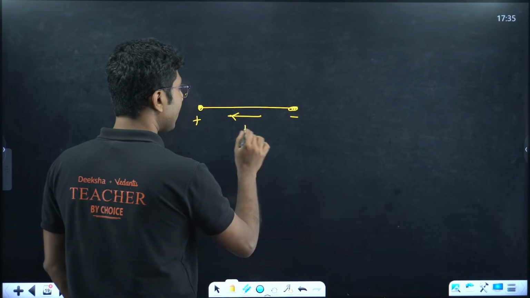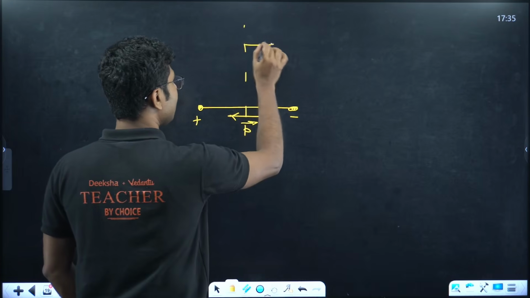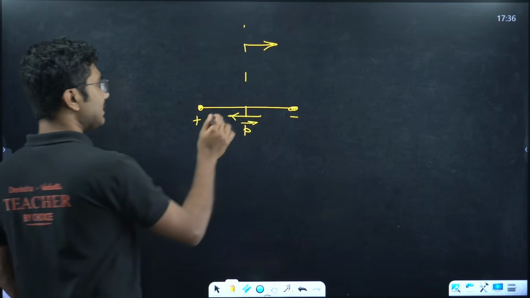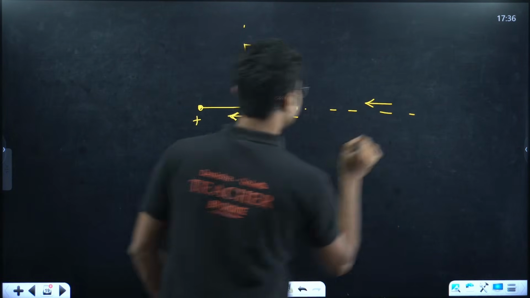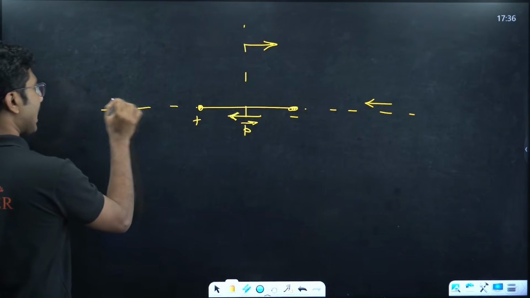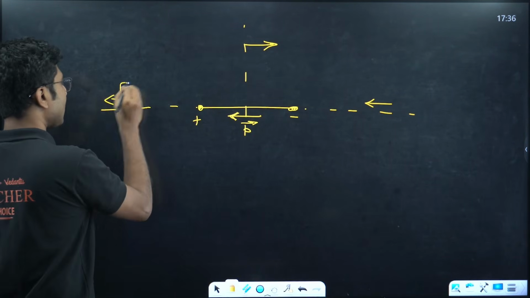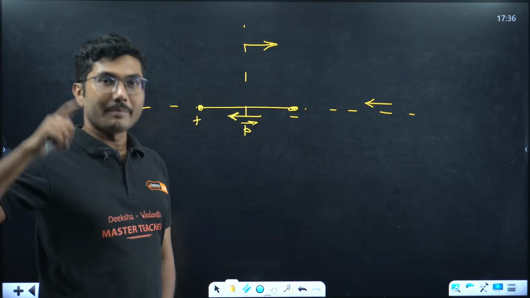The dipole moment was from negative to positive, and the electric field on the axis was in this direction, the same direction as the dipole moment. Same logic we can apply for magnets as well.